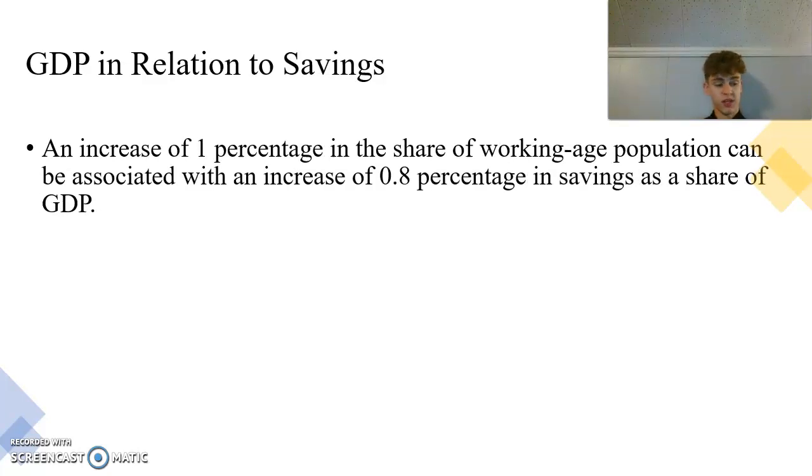Also, an increase of 1% in the share of working age population could be associated with an increase of 0.8% in savings as a share of GDP, with declining dependency ratios paired with a lower share of children in the population also tending to boost savings and investment. And finally, an increase of 1% in the working age population could be associated with a decrease of about 0.76% in the poverty rate as well.